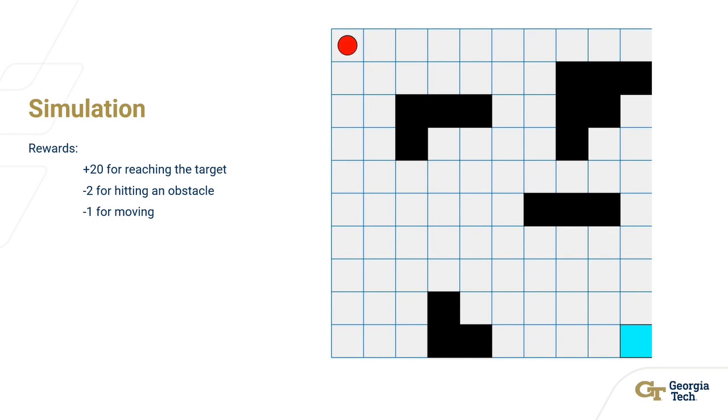The reason why I have to give the agent -1 point for moving is because it's trying to maximize its rewards. So if it had a positive reward for moving, it's going to try to fill up all of the gaps before it gets to the target because it's getting a positive reward every time it moves. So you have to give it a little bit of a deduction for moving, but you don't want it to be too much because then it might just stay in one place. Each episode could run for up to 200 iterations, which means that the agent could move up to 200 times before the episode ended, or the episode would end once the agent found the target.